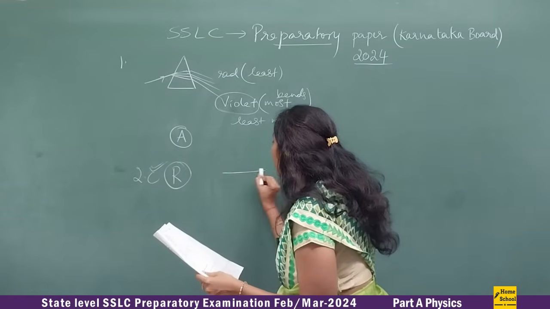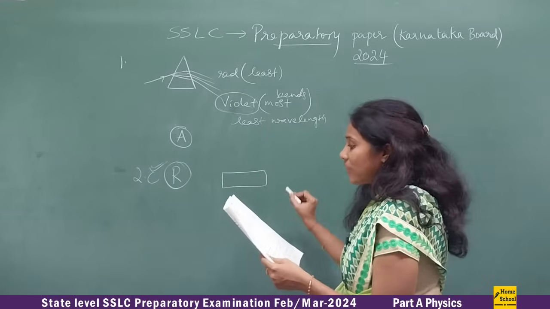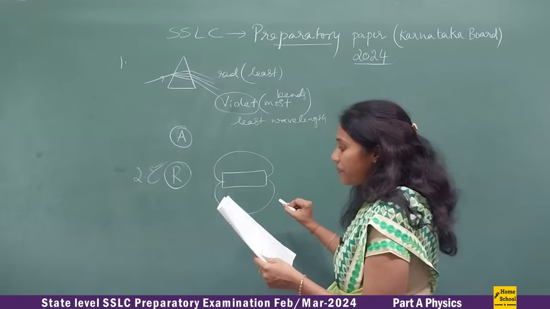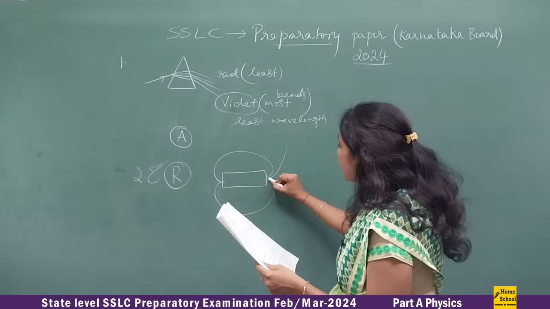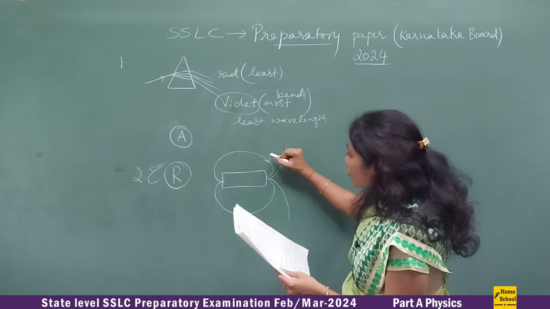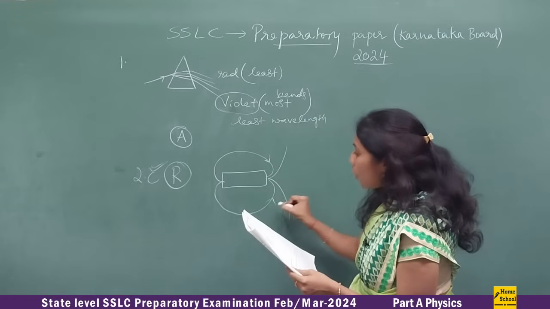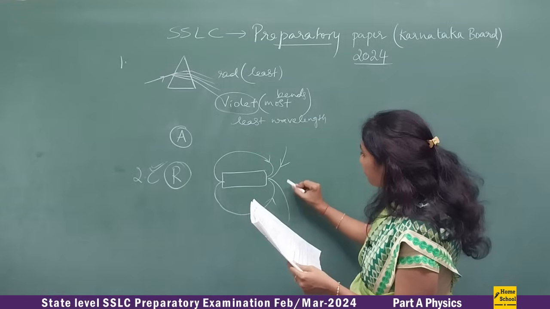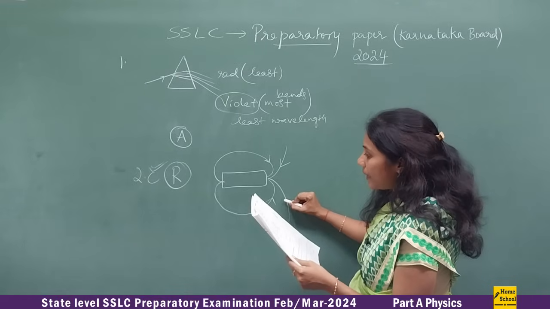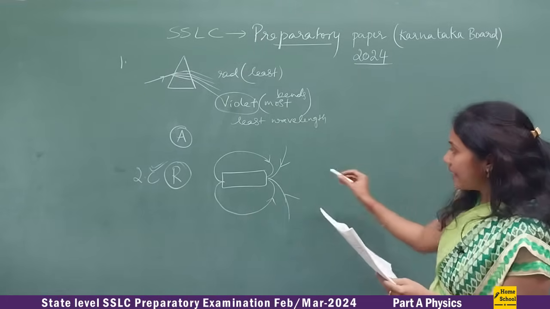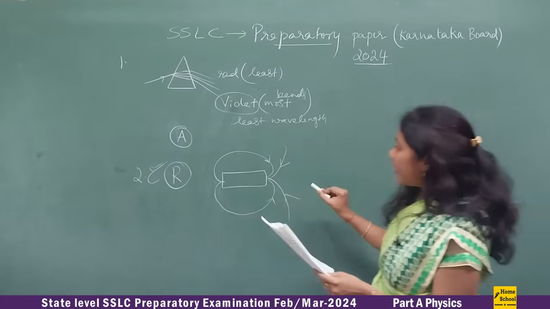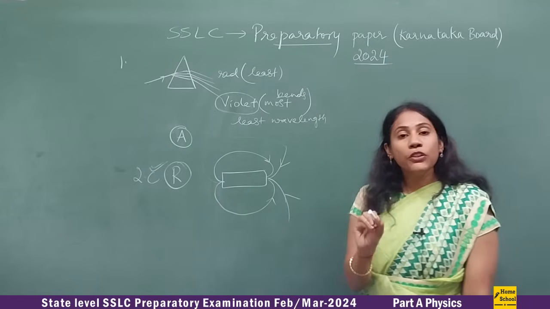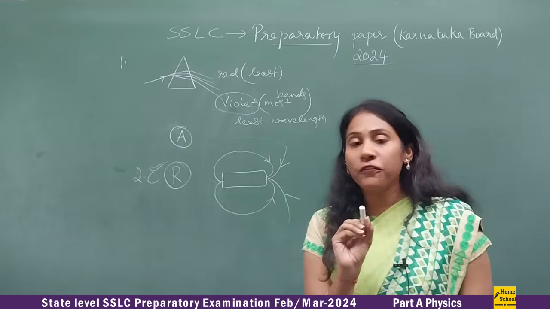Okay, so here is a bar magnet actually, and they have given the magnetic field lines. And the field lines' direction they have shown in a prominent way, isn't it? If you look at these field lines, they are like concentric circles, and we all know the properties of magnetic field lines, right?